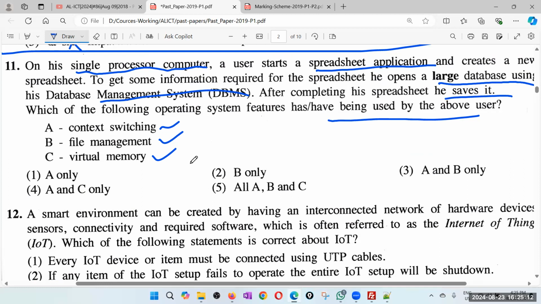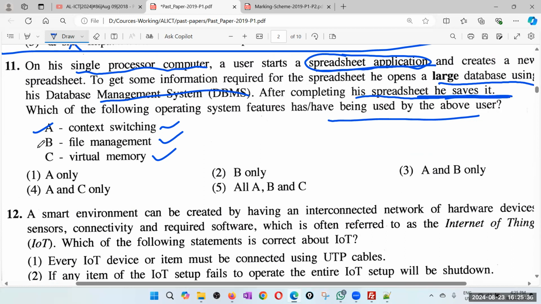So definitely context switching, because you can see that this guy is working with the spreadsheet application and working with the database application. That means multitasking, and internally multitasking is handled by context switching. And the question says after completing his spreadsheet, he saves it.